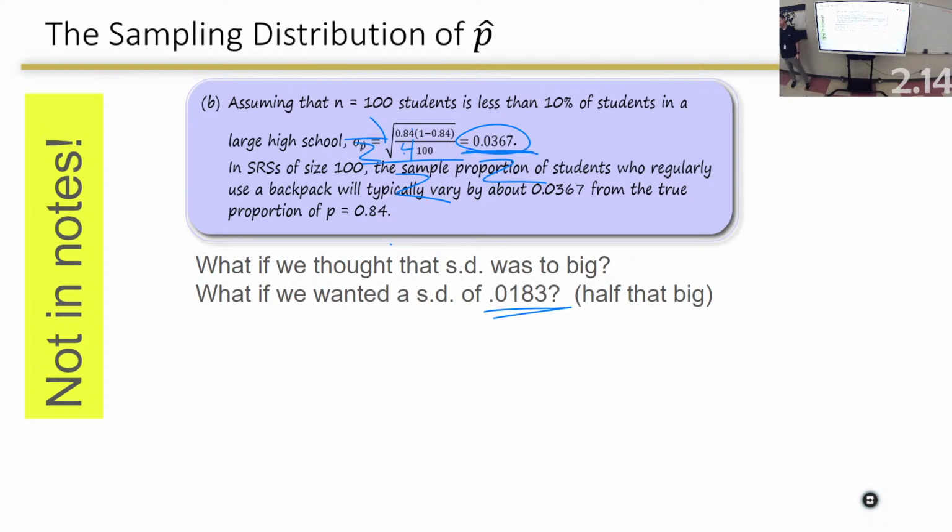Hey, that standard deviation is too large. I want to shrink it down some. What do I need to do? Increase the sample size. How much? Well, it depends on how much I want it smaller. If I want half of it, I've got to quadruple it because it's the square root of that number.